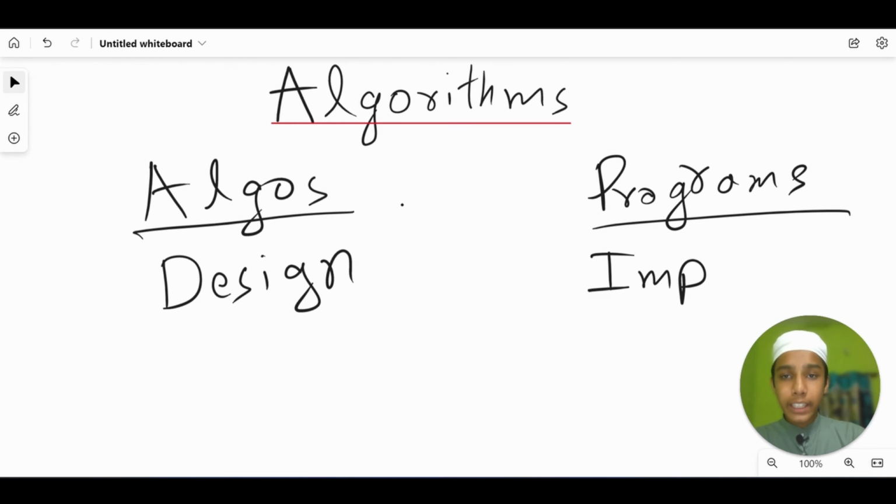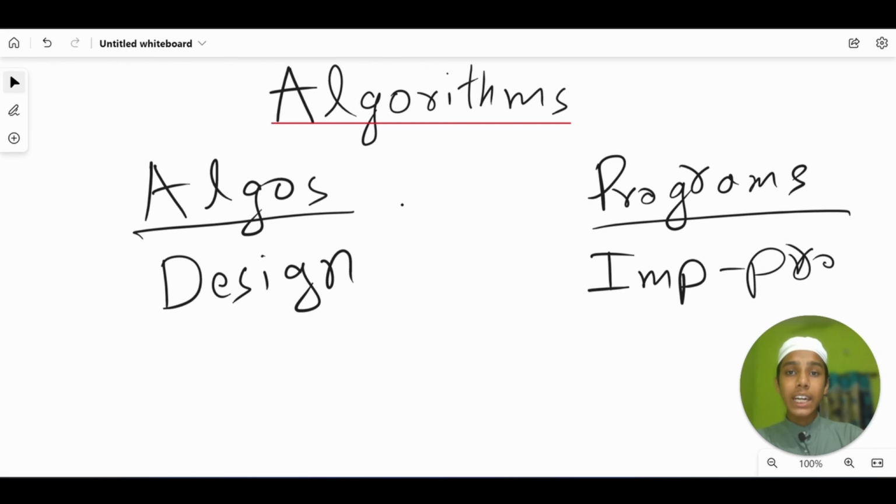So we write the step-by-step procedure of how to design the program, and then we implement it with a programming language, whether it's Python, Java, JavaScript, C++, C#, whatever it is. This is the difference between algorithms and programs.